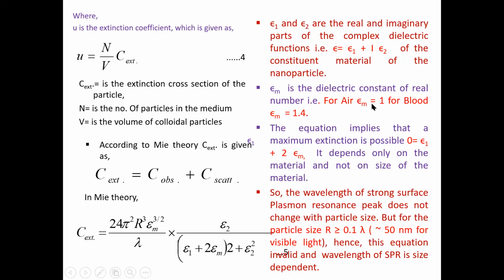So it means that the epsilon m is the dielectric constant, a real number, 1 for the air and 1.4 for the blood. So this is a dielectric constant for your materials or this medium, so that equation implies that the maximum extinction is possible when 0 is equals to E1 plus 2 into Em, and it depends only on the material and not on the size of the material. म्हणजे हे डायलेक्ट्रिक कॉन्स्टंट जर असेल तुमच्या सोल्युशनचा किंवा त्या पार्टिकलचा, सो all the complex dielectric constants which are real and imaginary, all this depends only on the material, it does not depend on the size of the material.